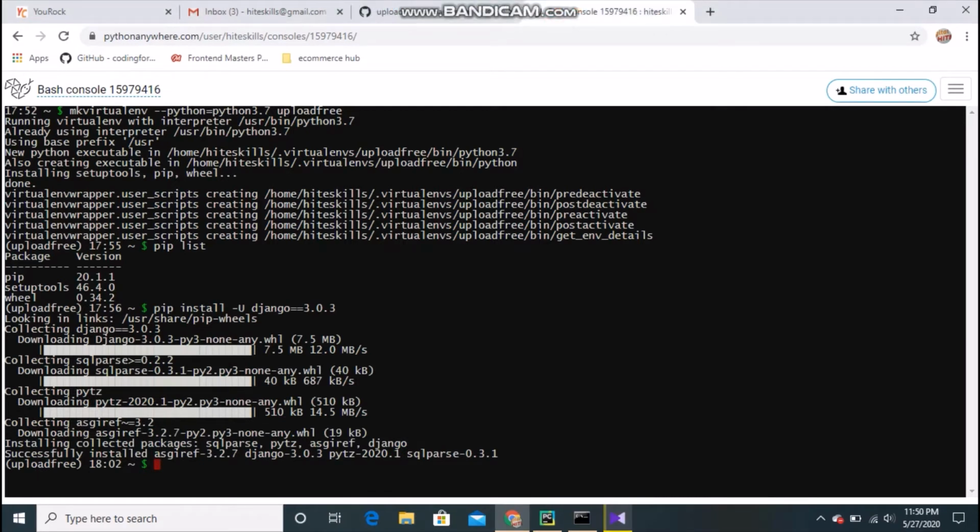Okay guys, you can see that Django got installed successfully. Next thing, you can also check whether Django has been installed or not by running the command django-admin.py, and it has to give you this output, and if it did, then you have installed it successfully.